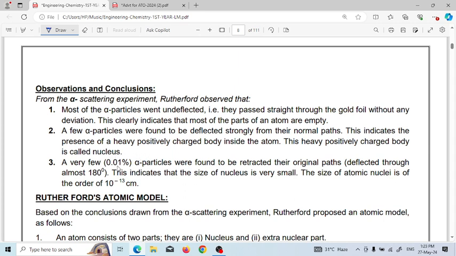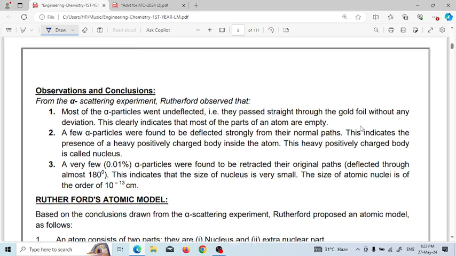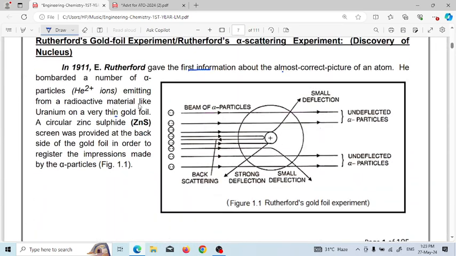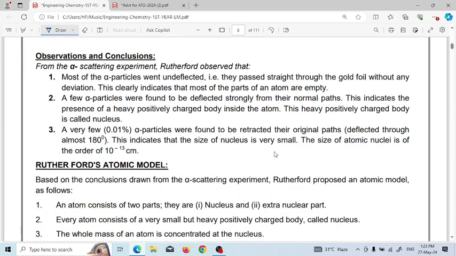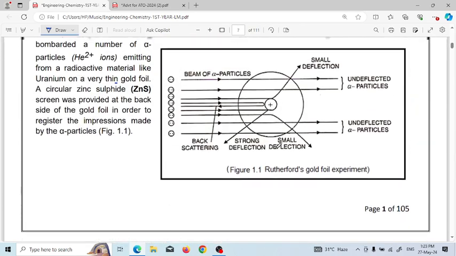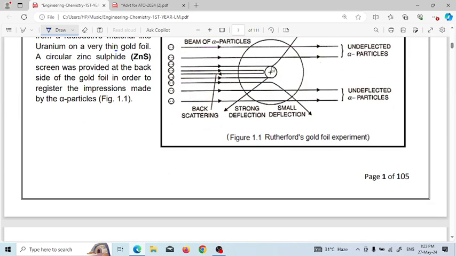And a very few, about 0.01% of alpha particles, were found to be retracted to their original path, deflected through almost 180 degrees. Only one in many returned back to the original position. This is reflected by a positive charge, so there must be a positive charge bounded in a small area.